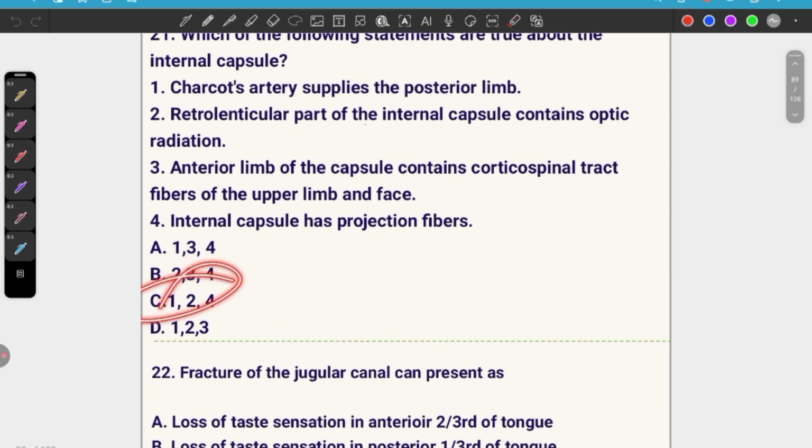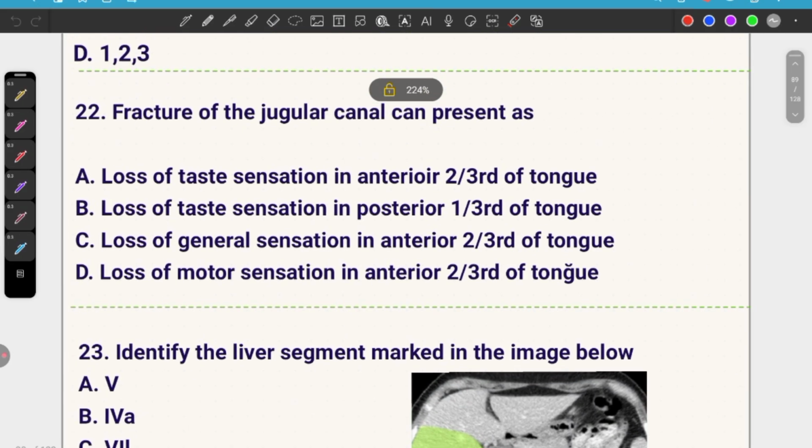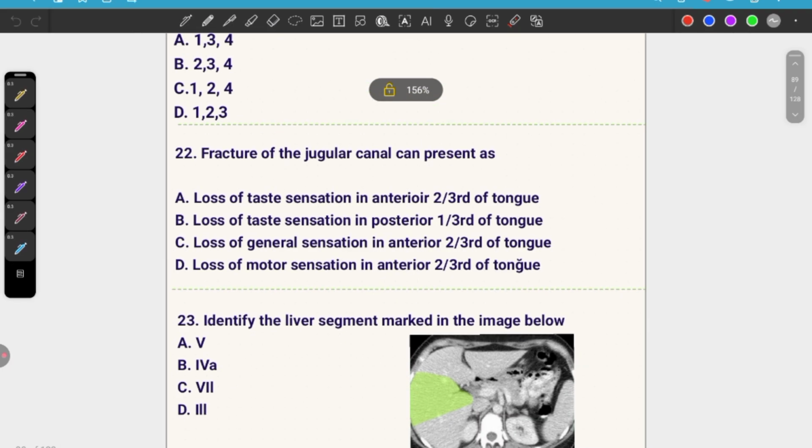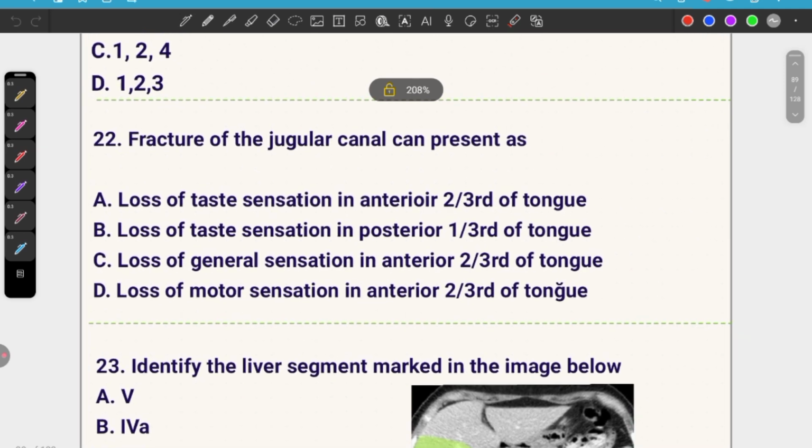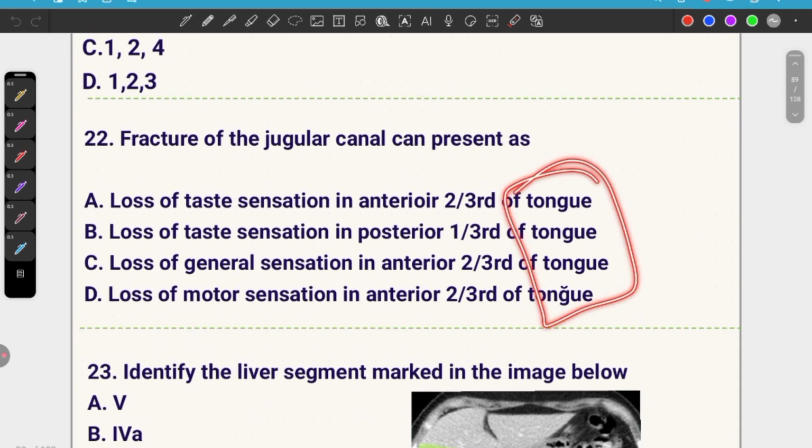So option is C. Whereas 22nd one, fracture of jugular canal can present as. Okay, in the previous question we saw the jugular canal contains which all nerves? It is 9th, 10th and 11th. Now here they have given only tongue, related to the tongue. Which nerve supplies the tongue?